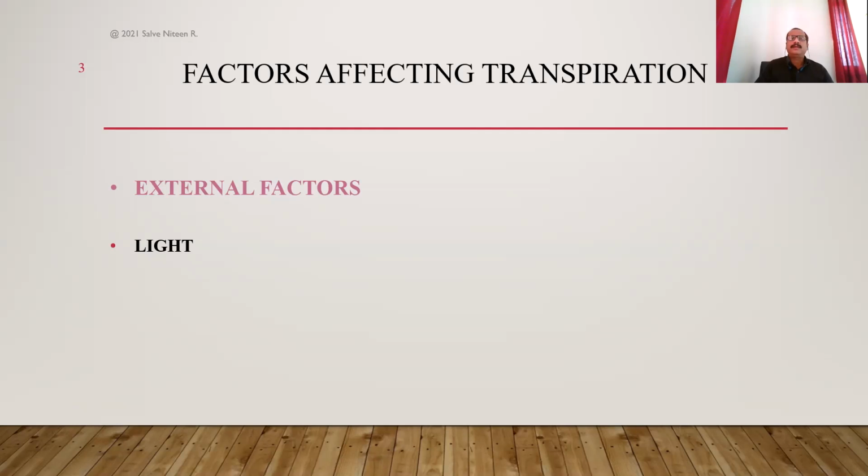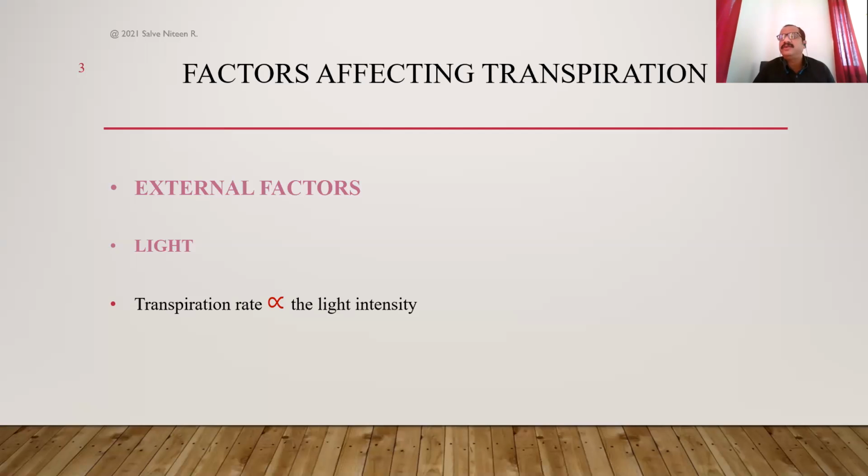So here it has a direct relationship, and it is also found that light has a direct relationship with the rate of transpiration. That is, the rate of transpiration is directly proportional to the light intensity. When the light intensity increases, the rate of transpiration increases.